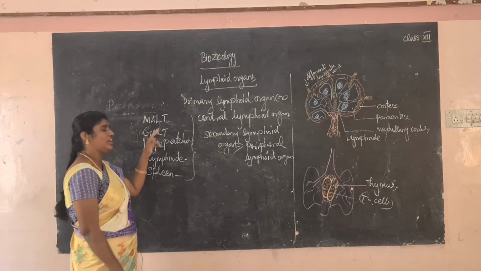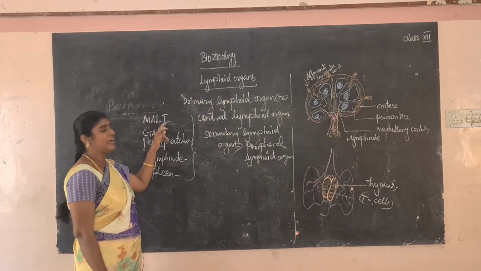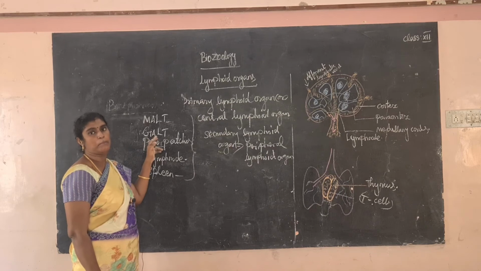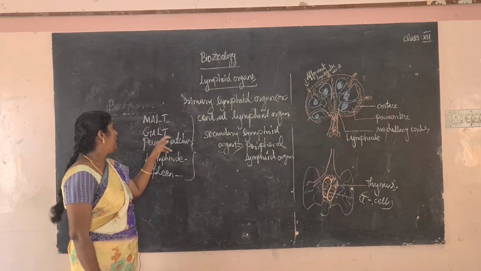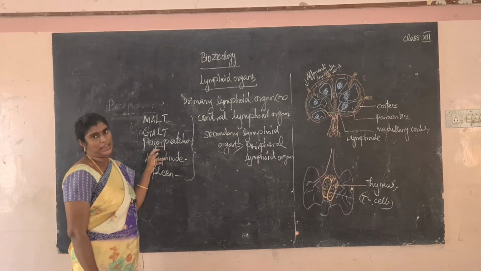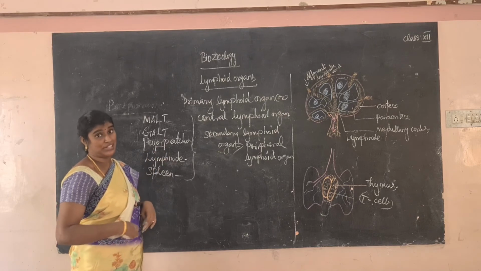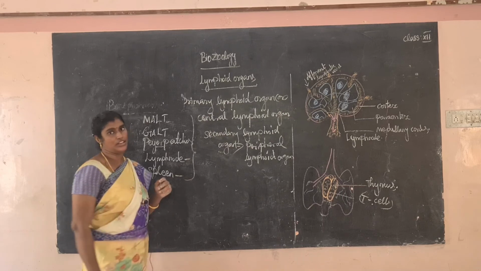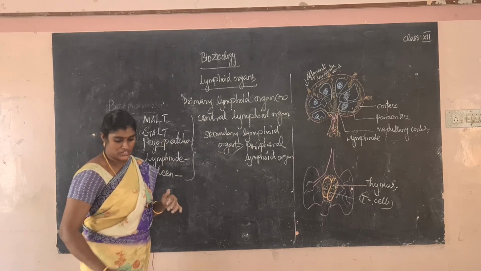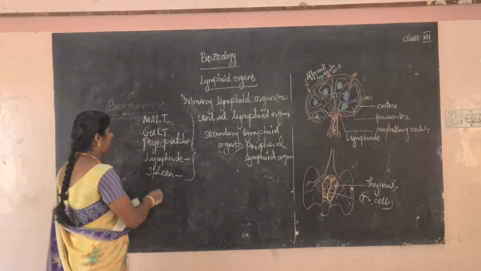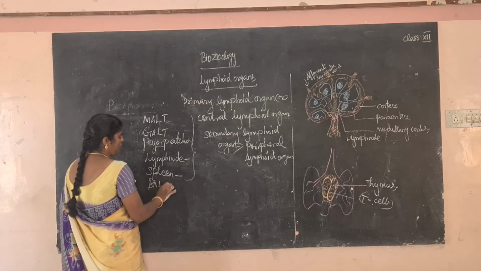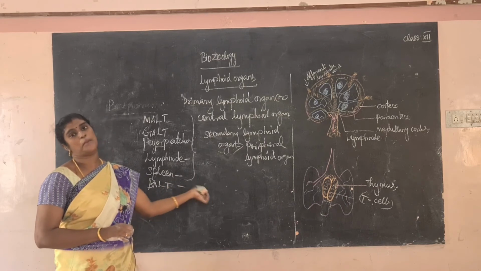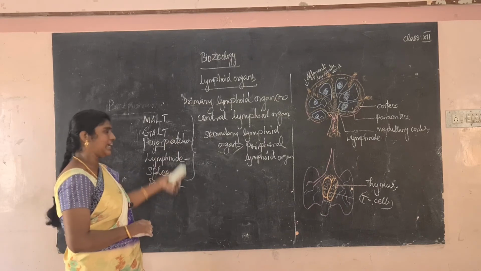What is MALT? MALT is mucosa associated lymphatic tissue. Next, GALT, gut associated lymphoid tissue. Next, Peyer's patches are present in the intestine region. Next, lymph node and spleen. Another one is BALT. What is BALT? Bronchial associated lymphoid tissue. These are the secondary lymphoid organs.